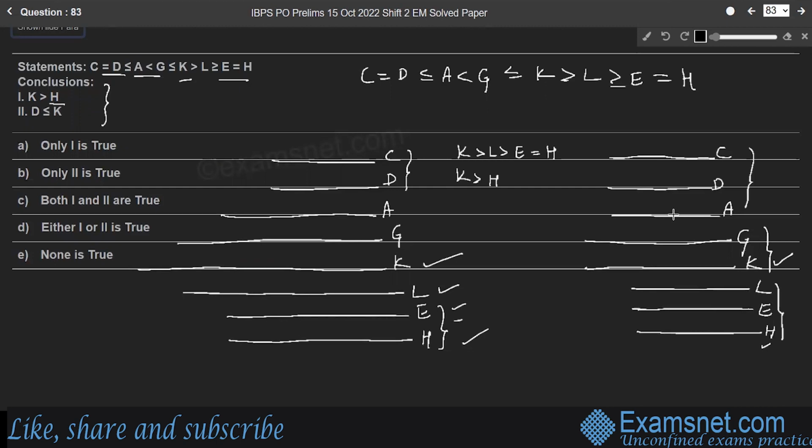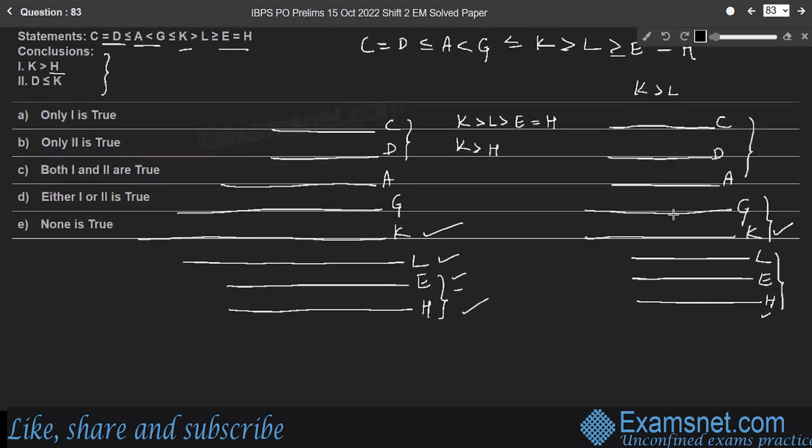Since K is strictly greater than L, but L is equal to the remaining lines, E and H, right? Therefore, in place of L, can we write H? K greater than H. So conclusion 1 is true, right?